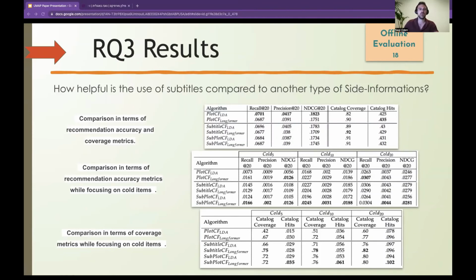Lastly, we wanted to test how helpful the use of subtitles is compared to another type of side information. So we compared our framework to the same one when we used synopsis side information instead of subtitles, and added an integrated version that integrates both side information and creates one embedding vector to represent the movie. So generally, accuracy speaking, we can see that the synopsis version beats the other algorithms. But when we look at cold accuracy metrics or the coverage one, we can see that the integrated version slightly wins them all.